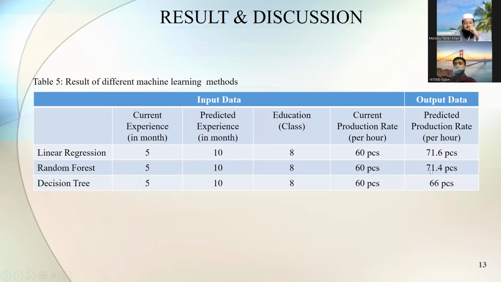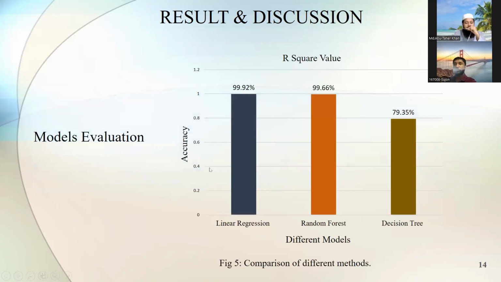There is a variation because of the accuracy of their models. We can evaluate the model according to accuracy, I mean the R-squared value. In this chart, for linear regression we found that 99.92% of the predicted values will be correct based on our data.